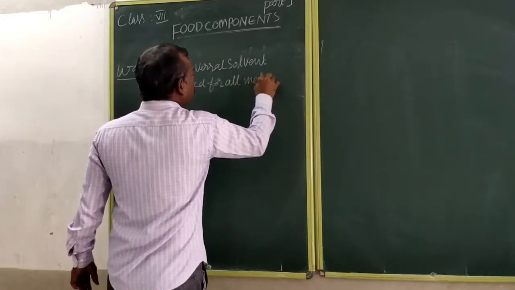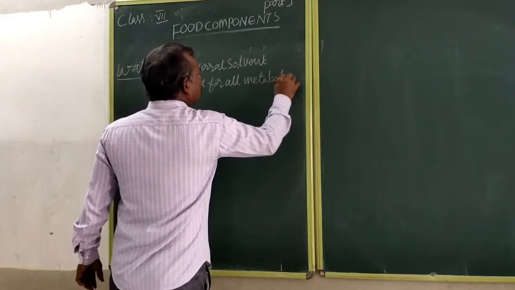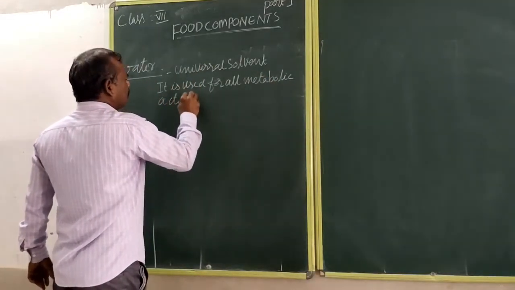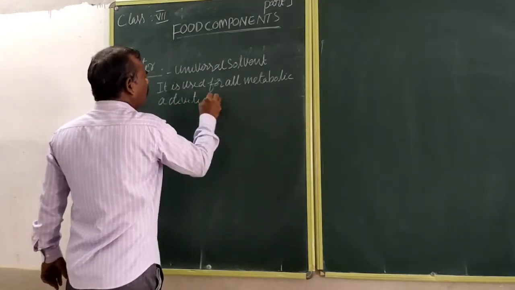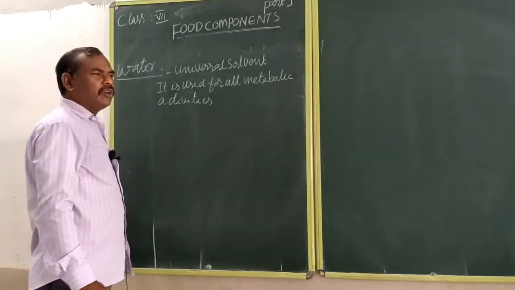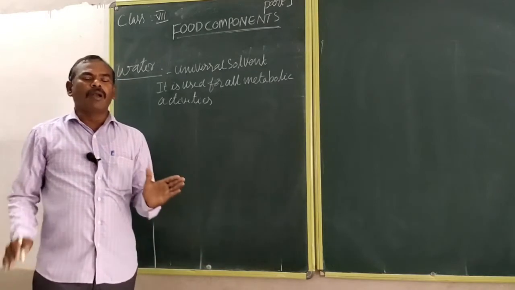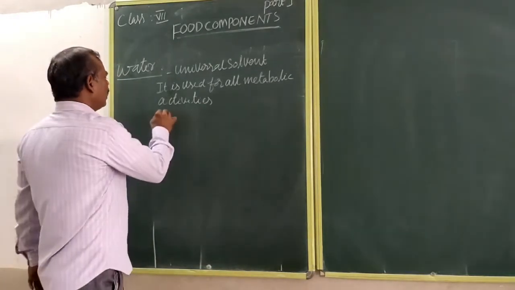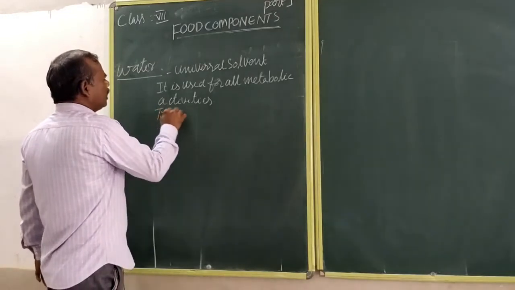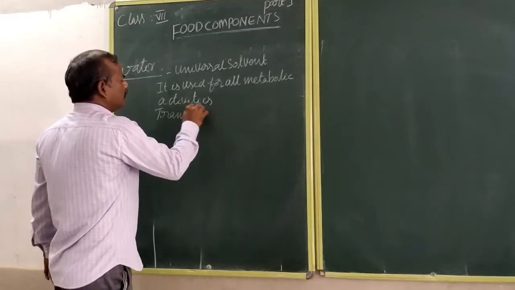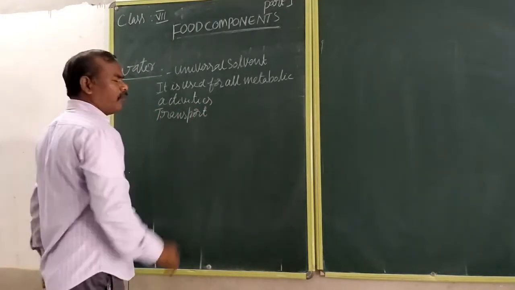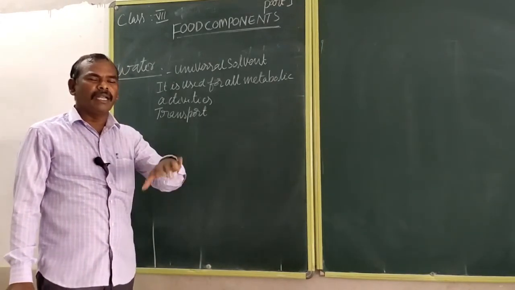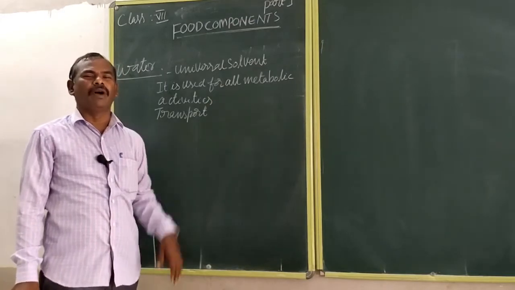It is used for all metabolic activities. Water transports substances from one part of the body to another part of the body.